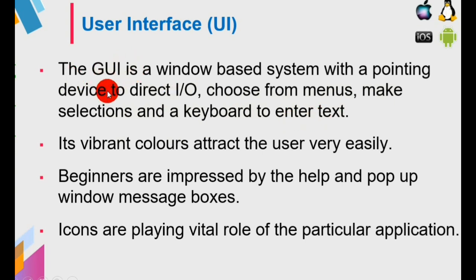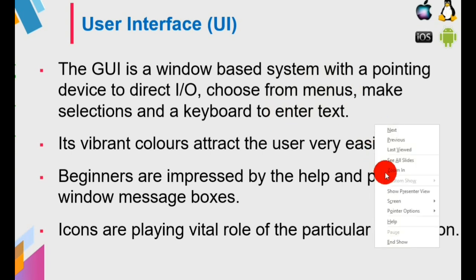So how can you use these GUI components? GUI means graphical user interface. Okay, so it uses pointing devices to direct I/O. How can we select? If you want to select some option, we just use a menu. So you can see, this is also one of the menus. This menu is known as a pop-up menu. Pop-up means small.